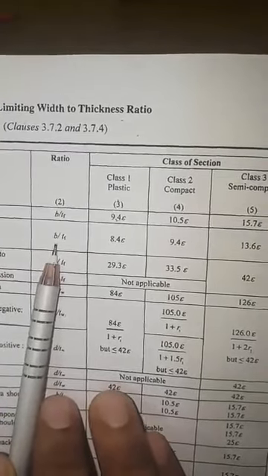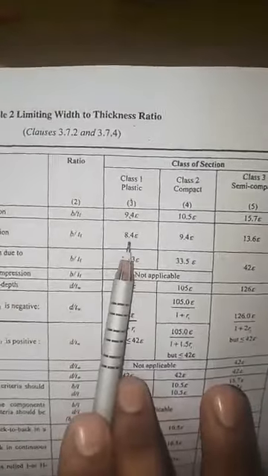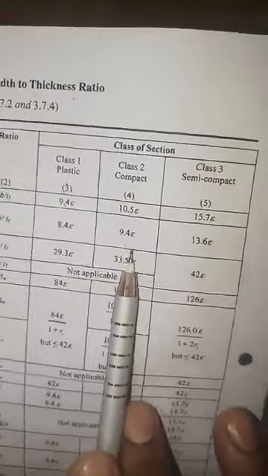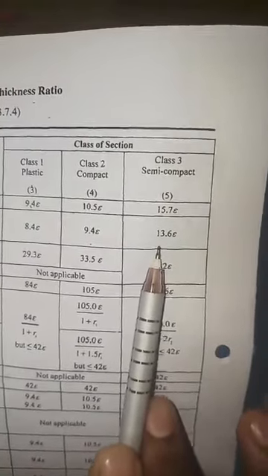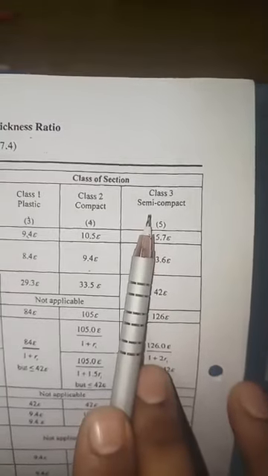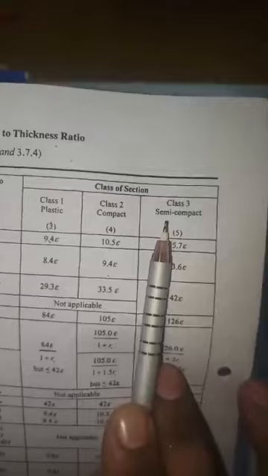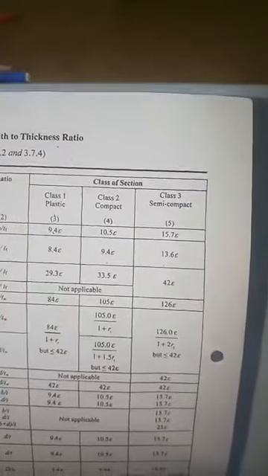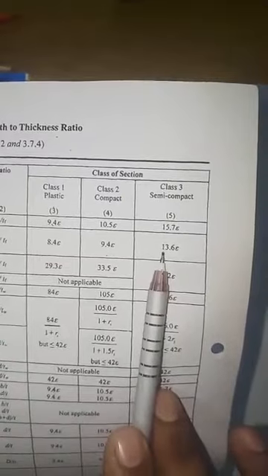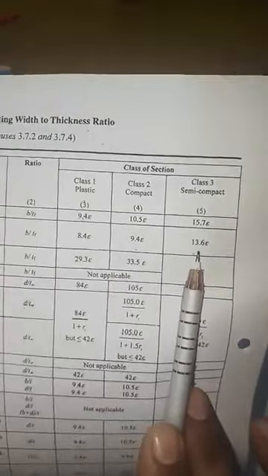What B by TF value did you get? I got 12. Is 12 less than 8.4? No. Is 12 less than 9.4? No. But 12 is less than 13.6 epsilon. When 12 is less than 13.6 epsilon, which class is it falling under? It is falling under semi-compact section. Do you understand? I assumed it as plastic, but as per the dimensions, it is falling under semi-compact section. Why? Because your 12 is less than 13.6 epsilon.